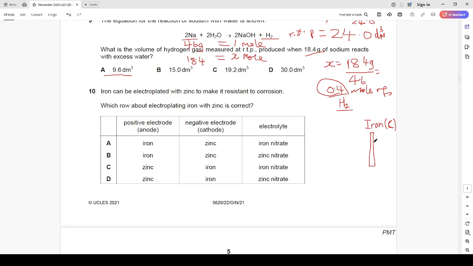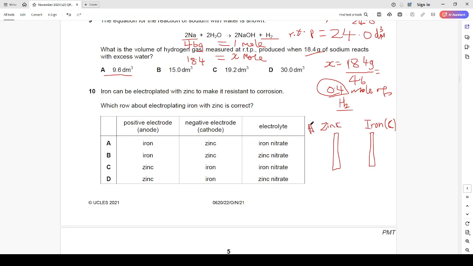Why? Because at the cathode we have a reduction reaction taking place, where there is a gain of electrons. Once that happens, there is going to be a coating of a metal on the cathode. The anode is our zinc.